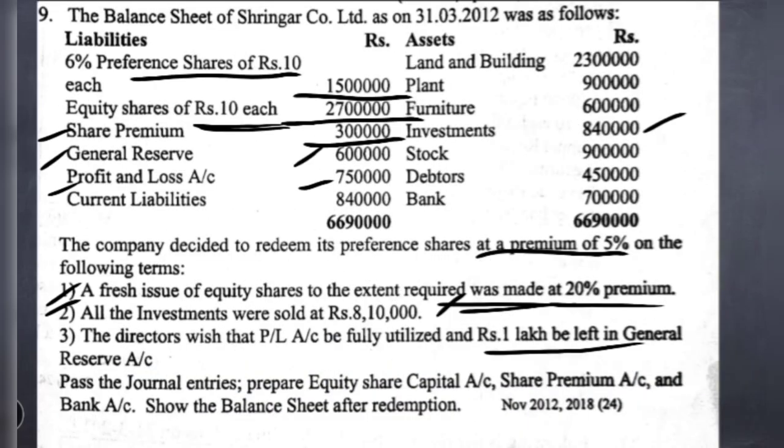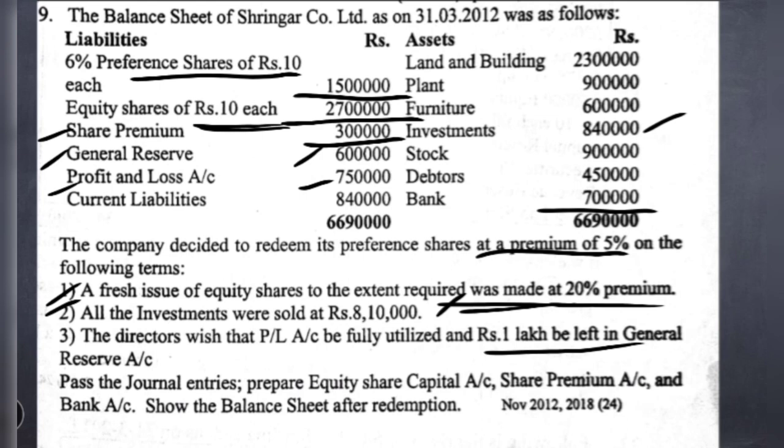So the opening bank balance was 7 lakh. After that, what are the bank related transactions we come across in this question? The first one: at the time of fresh issue, we received some amount towards the face value, and the remaining amount towards the share premium.